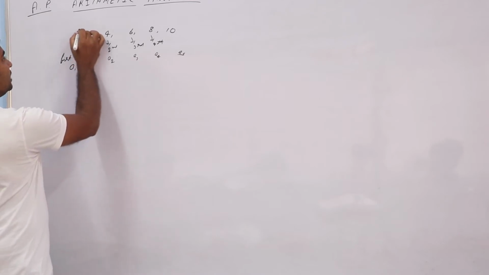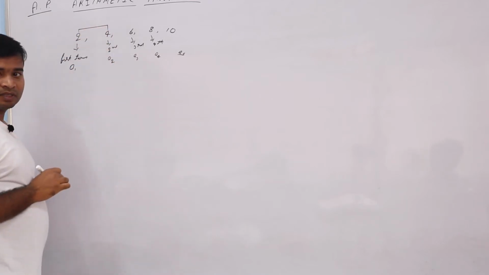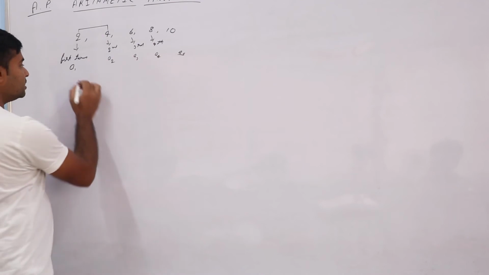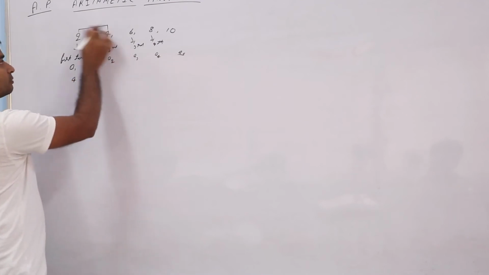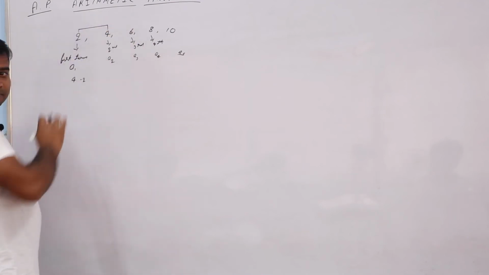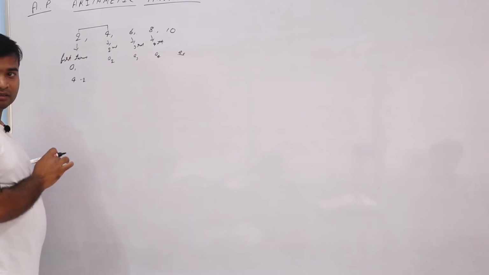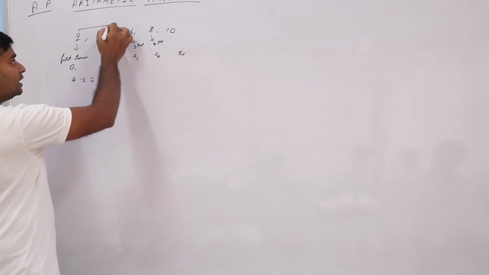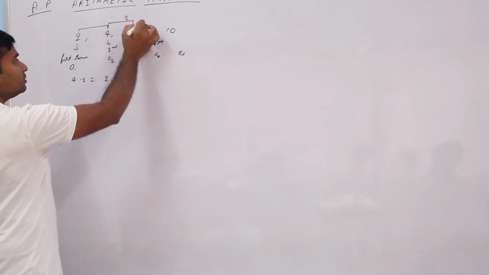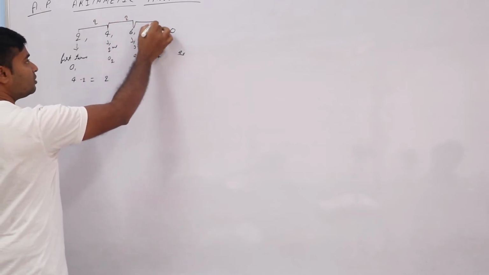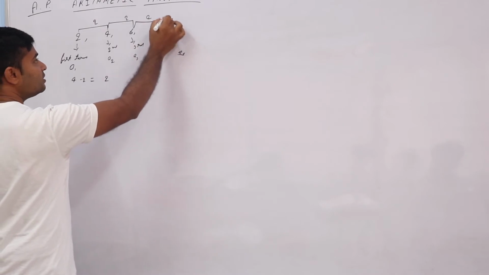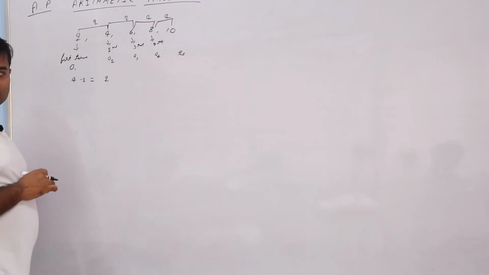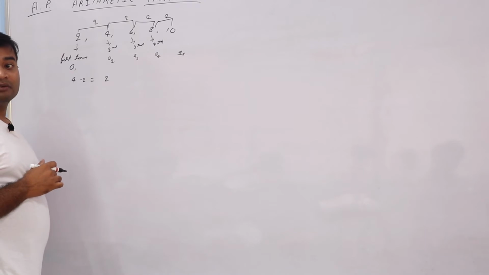One more thing we say: the difference between these two terms, 4 minus 2, always this minus this you should do, not the other way round. 4 minus 2 means it will come 2. Here also, if you see the difference, it is 2. Here also it is 2. So these all are called the common difference.